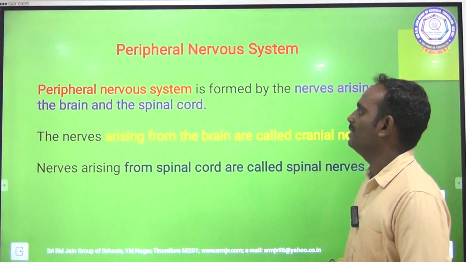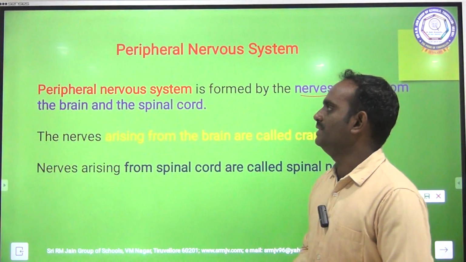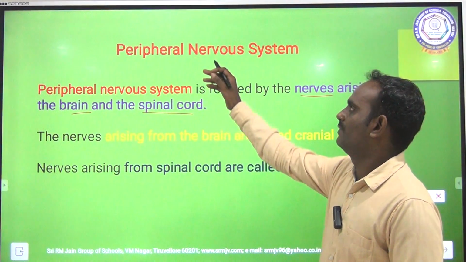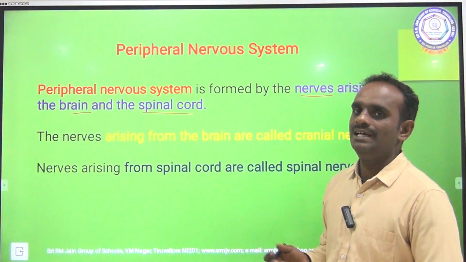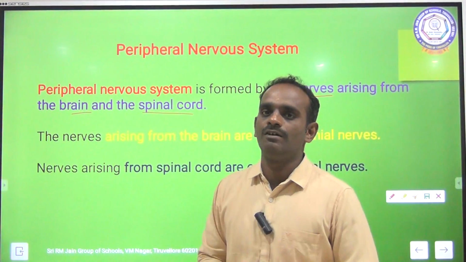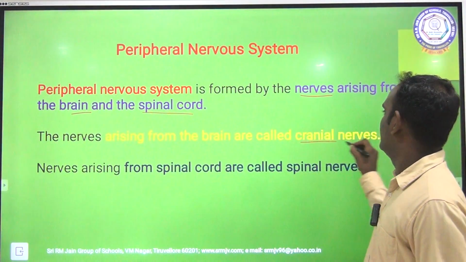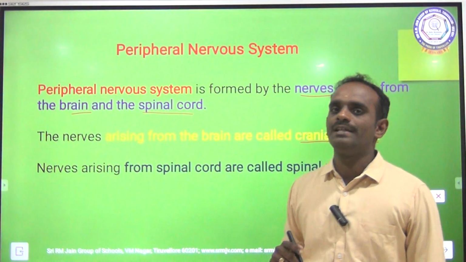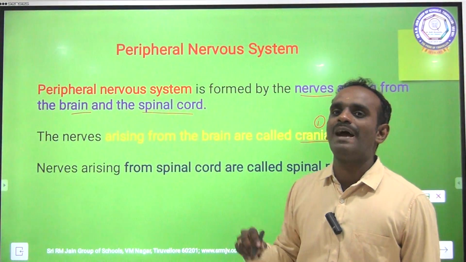The peripheral nervous system is formed of nerves arising from the brain and the spinal cord. This peripheral nervous system studies the different types of nerves. The nerves arising from the brain are called cranial nerves. So there are two different types of nerves. One is called cranial nerves, the other one is called spinal nerves.